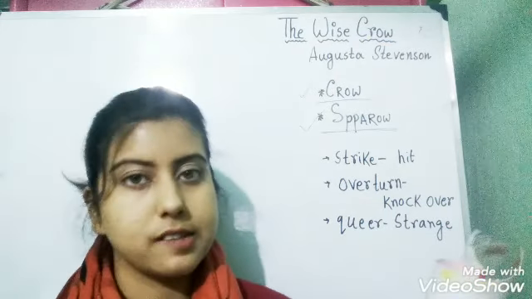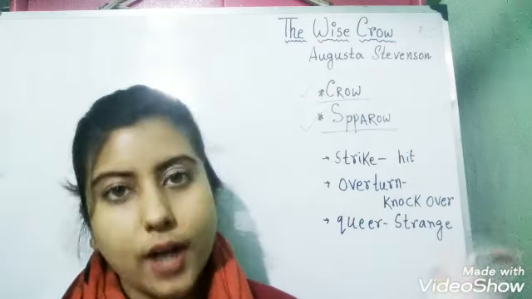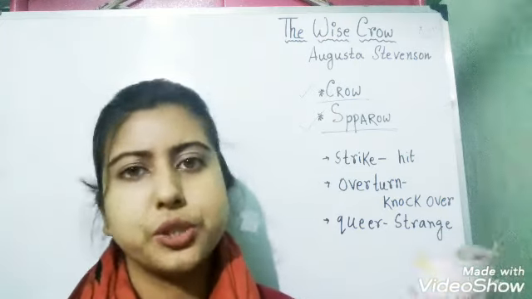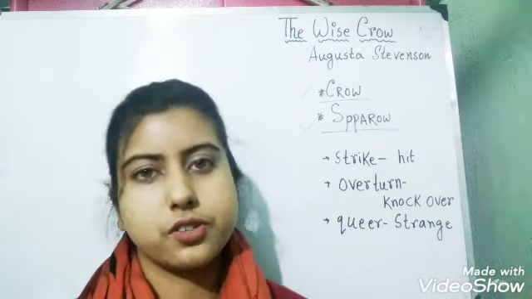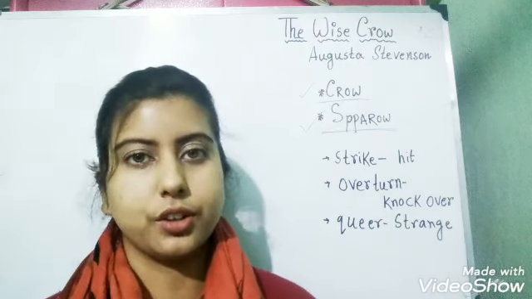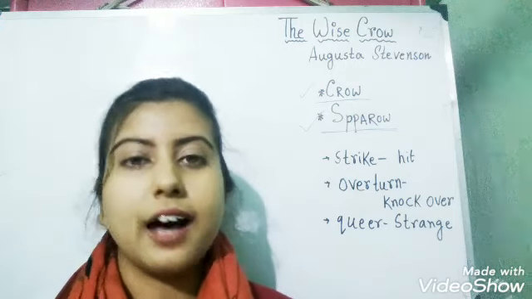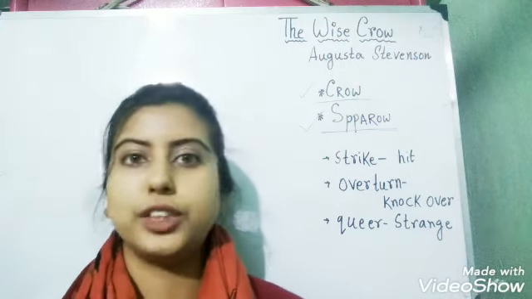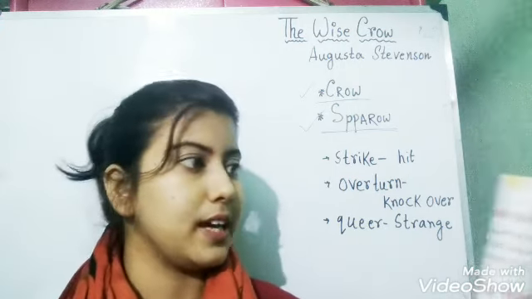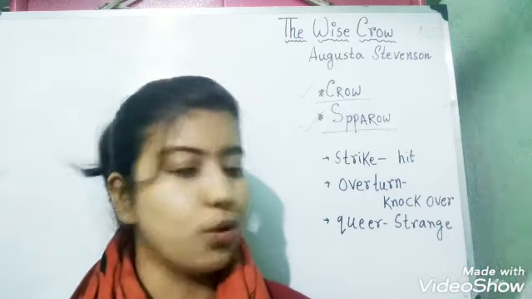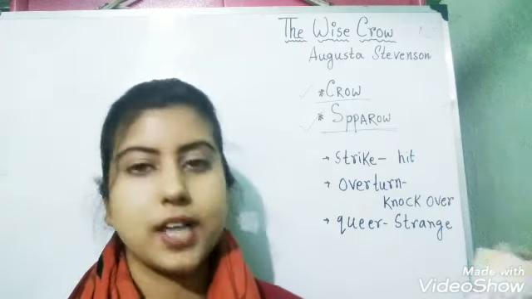The sparrow says, "We must have water. What shall we do?" They are very thirsty. They need water. So she is very tensed and she is asking the crow, "What shall we do now?" Now the crow says, "Oh, I know the way to get water."